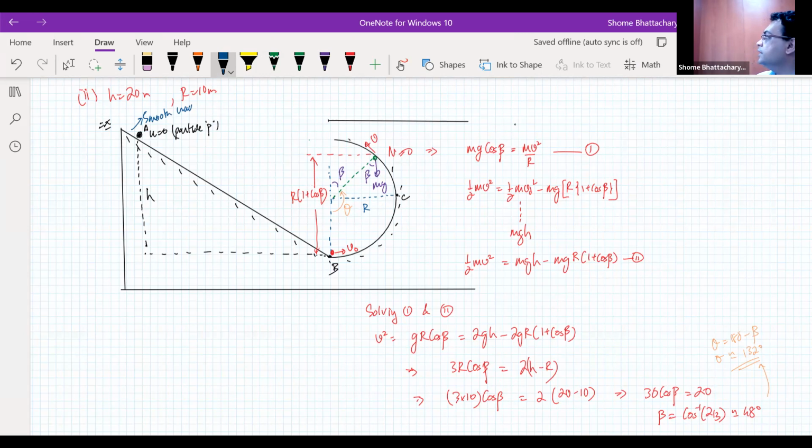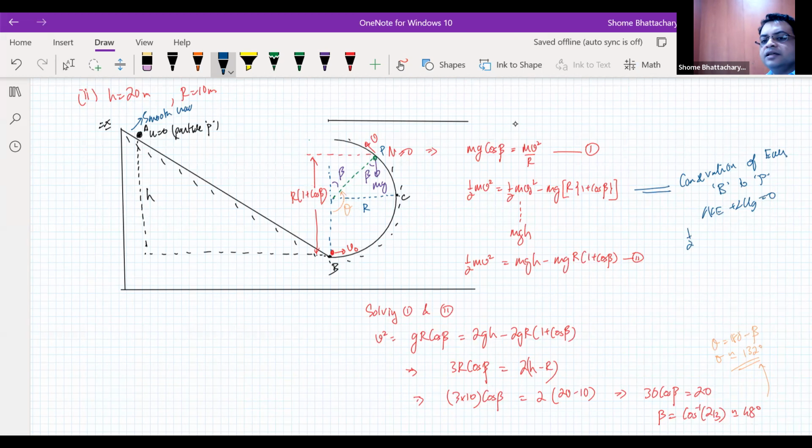How did we get this second equation? Okay, the second equation comes from work energy applied between, so see this equation. This equation is coming from what? We are applying conservation of energy from B to that particular point P somewhere here, where it is losing contact. So change in kinetic energy plus change in gravitational potential energy is 0.